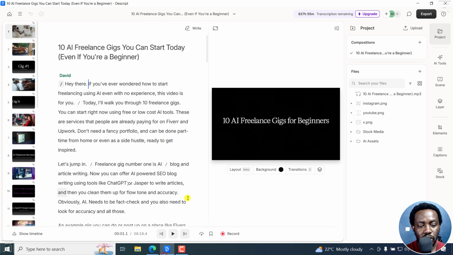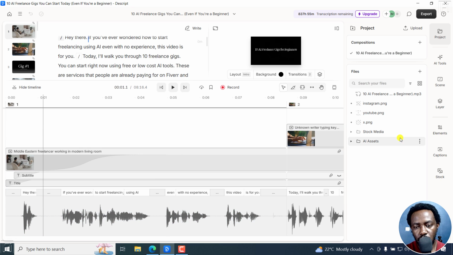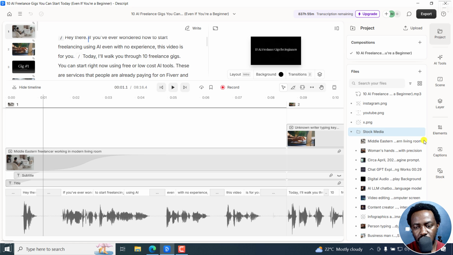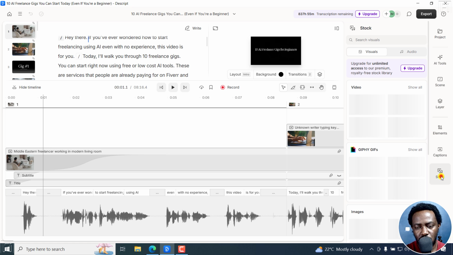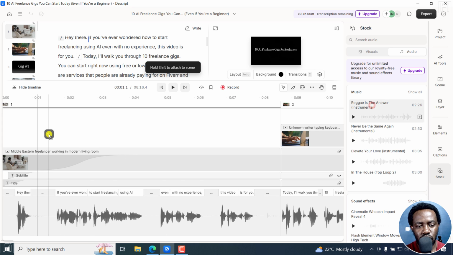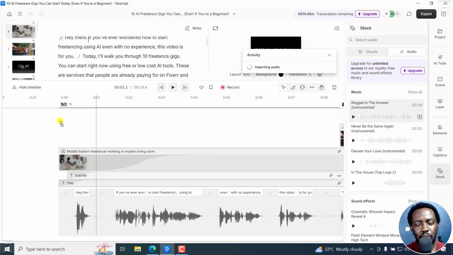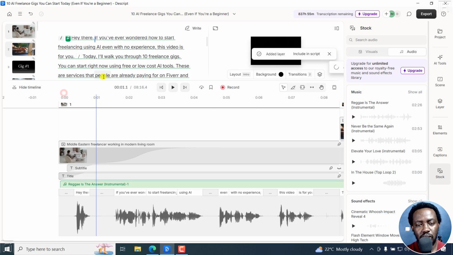So if we look at this, and just show the timeline, and then bring this up slightly. We can go and check on stock media. Do I have anything stock? Let's go to stock right here, and then go to audio, and then just drag and drop an audio file, let's say right there. So normally what happens is it's importing the audio as we go. Normally if you play like this,